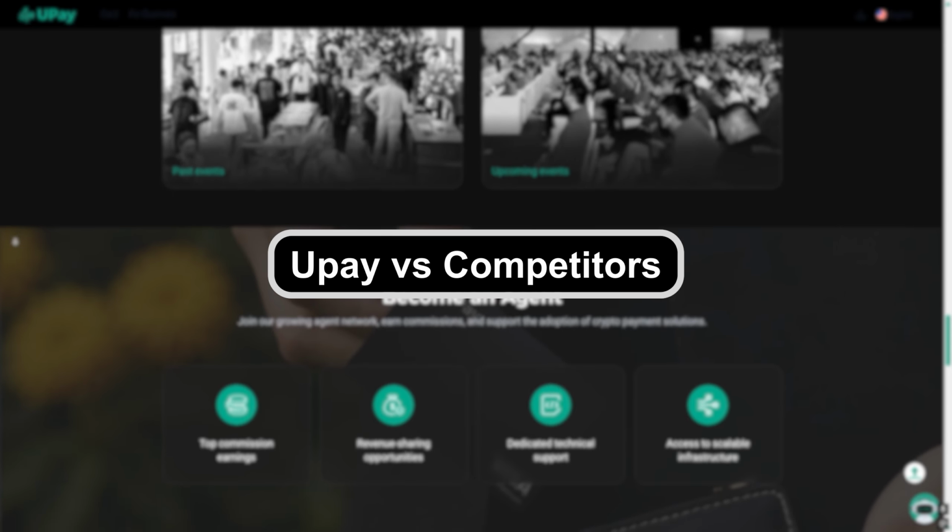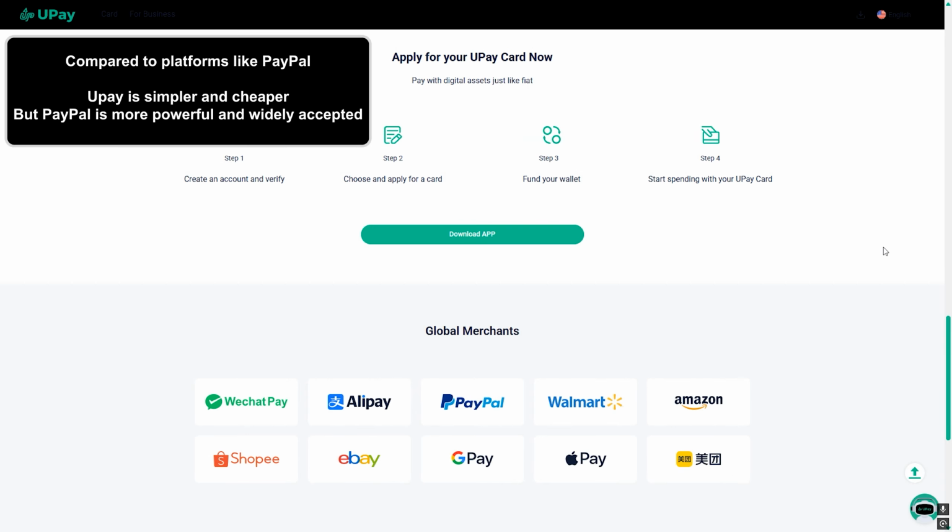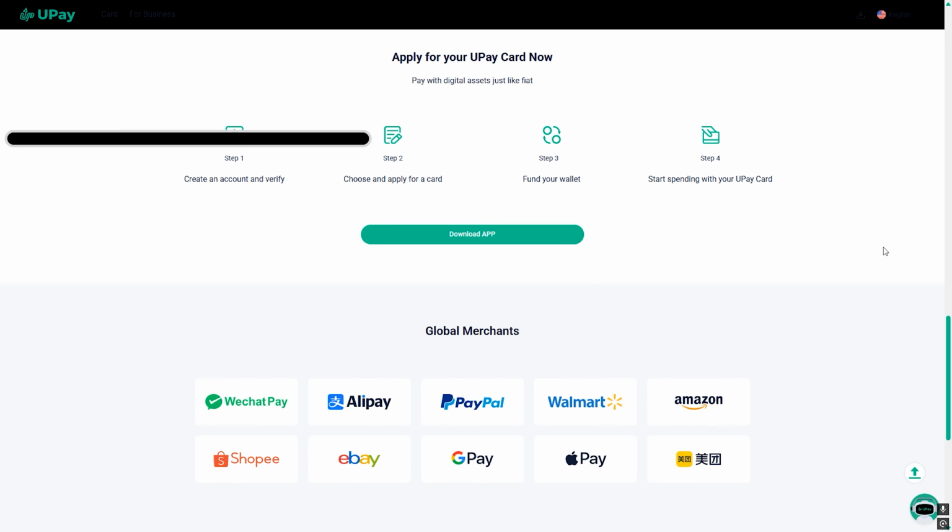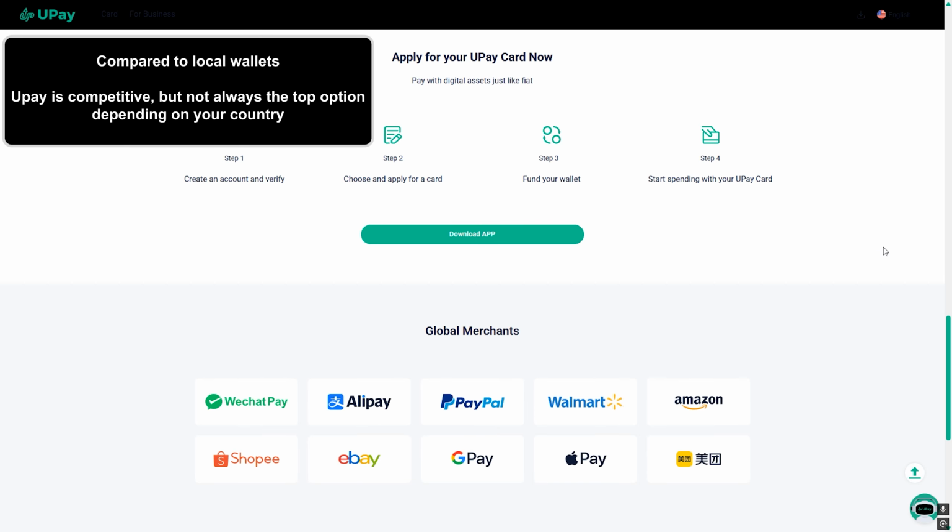UPay versus competitors. Compared to platforms like PayPal, UPay is simpler and cheaper, but PayPal is more powerful and widely accepted. Compared to local wallets, UPay is competitive, but not always the top option depending on your country, so it really depends on your needs.